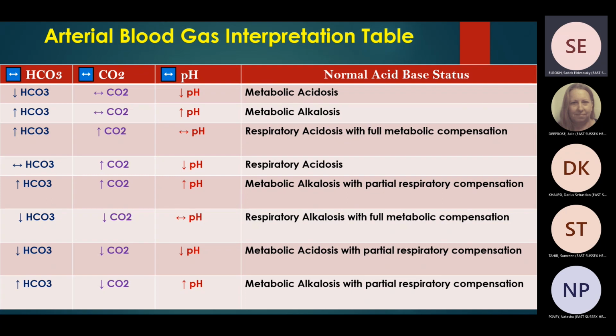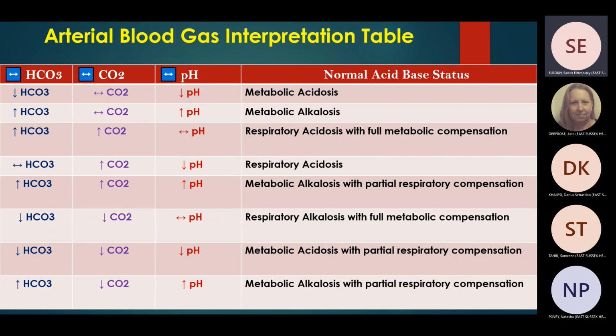And bicarb is high as well, trying to compensate, but it failed to compensate because pH is still high. So this is metabolic alkalosis, right, with partial respiratory compensation. Yeah, that's right. We are going to get it later. I know it could be a little bit confusing, but later on it will be much better.